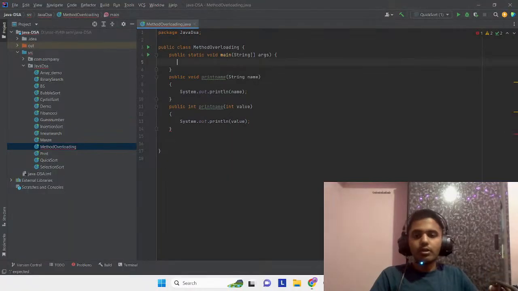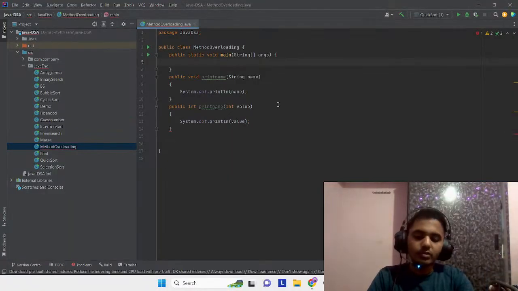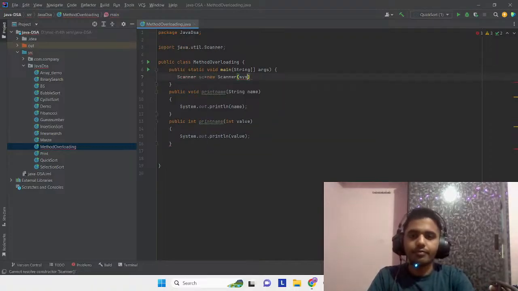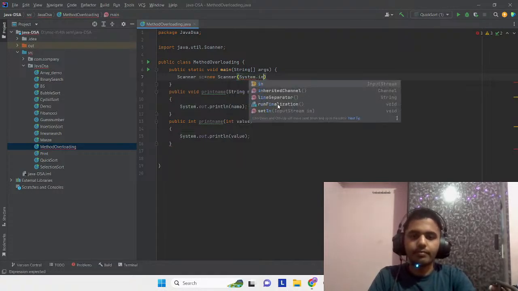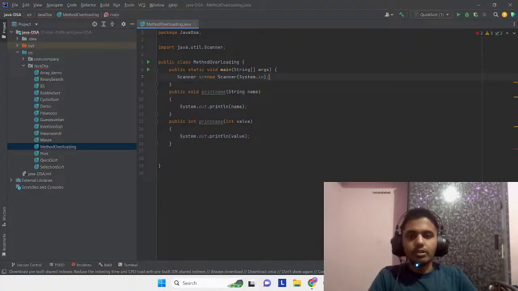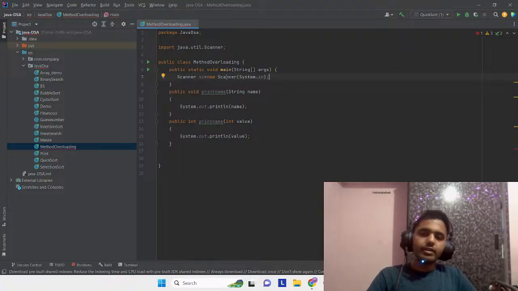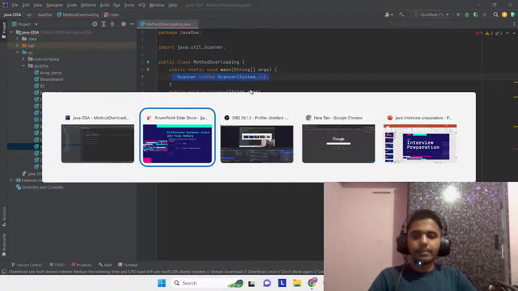If you want to use heap memory, you have to use the new keyword for dynamic memory allocation. Let's say we are creating a scanner class. See, if we are using this new keyword, then the memory allocation is done in heap. So we use this new keyword to allocate memory dynamically.